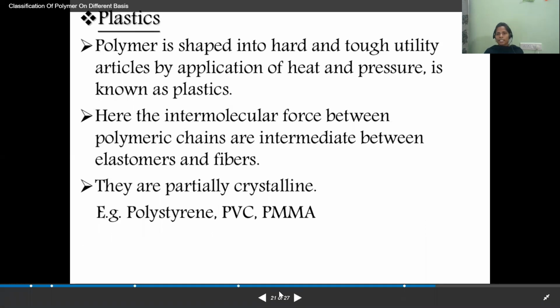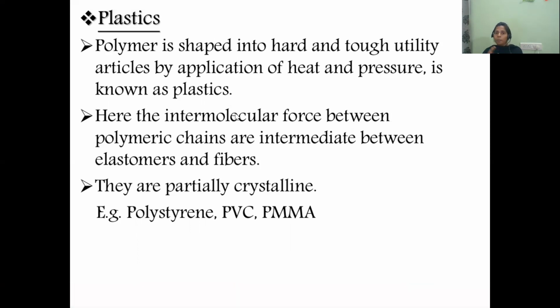And the next one is plastics. You know how plastics are. We have seen thermoplastics and thermosetting plastics, where the monomers are closely packed with each other, with no proper arrangement of the monomers. A polymer shaped into hard and tough utility articles by application of heat and pressure is known as a plastic. We make it hard by heating and applying pressure on it. Such polymers are called plastics.